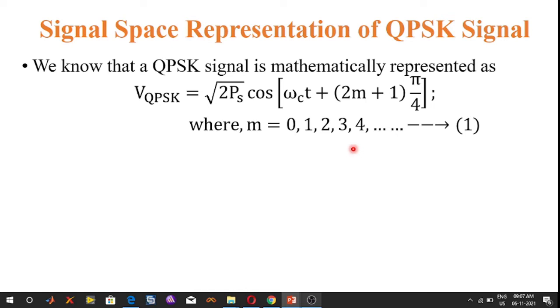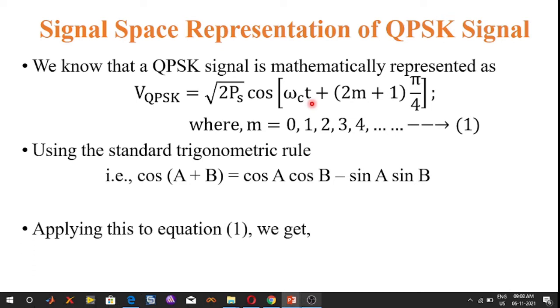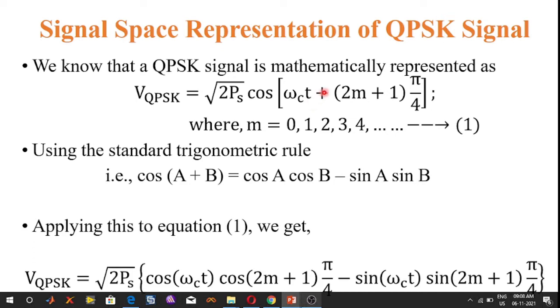We know the standard trigonometric expression: cos of (a plus b) is cos a cos b minus sin a sin b. Using this standard expression, the RHS term is simplified as square root of 2Ps into [cos of omega_c t cos of (2m plus 1) pi by 4 minus sin of omega_c t sin of (2m plus 1) pi by 4].